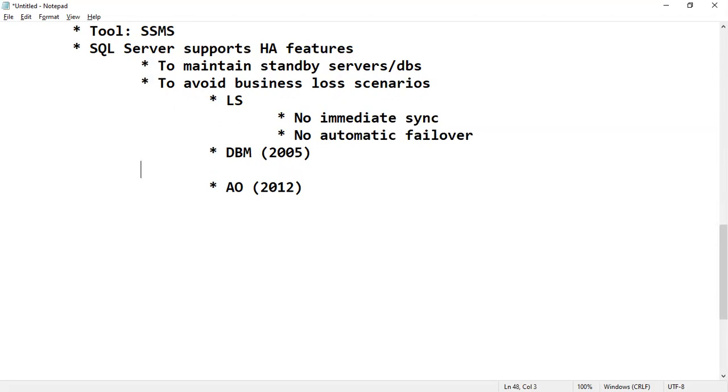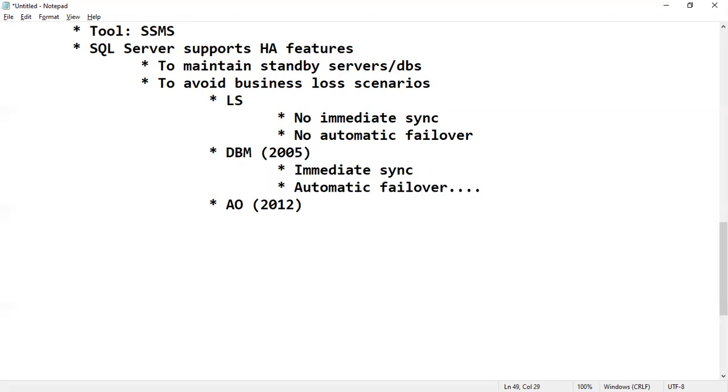That's why, to avoid those problems, we have DB mirroring. The name itself says mirroring. Means what? Immediate sync is there. There is no delay. Within seconds, changes are applied to the mirror. In the same way, automatic failover is there. Tomorrow, if the principal or production database crashes, the mirror automatically becomes principal.